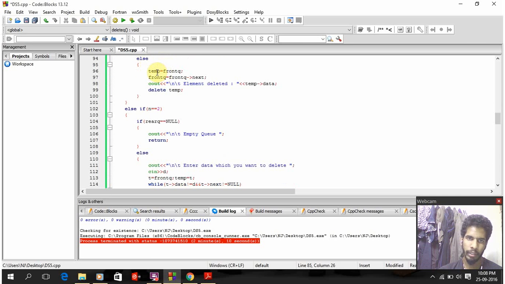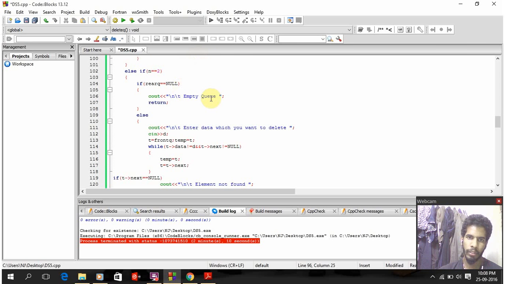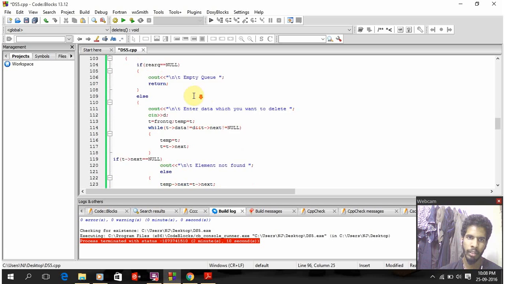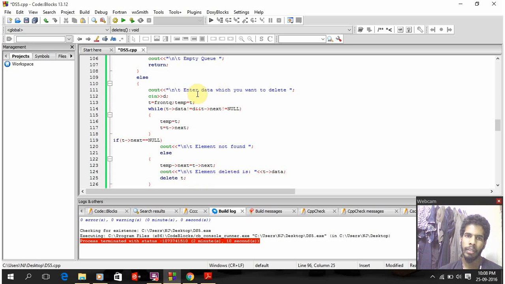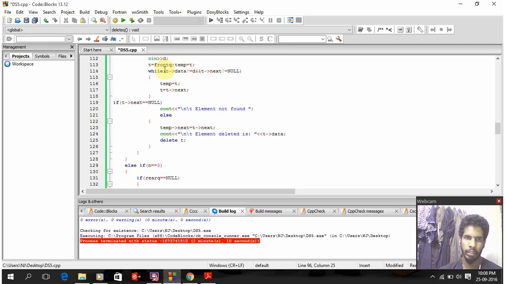Else, that is, if any elements are there, then temp equal to front queue and front queue equal to front queue arrow next, and the element deleted is displayed here, and the element is deleted. So for deleting from the middle, I'm checking for the emptiness of the queue, and it's asking to delete the element. Which element do you want to delete?